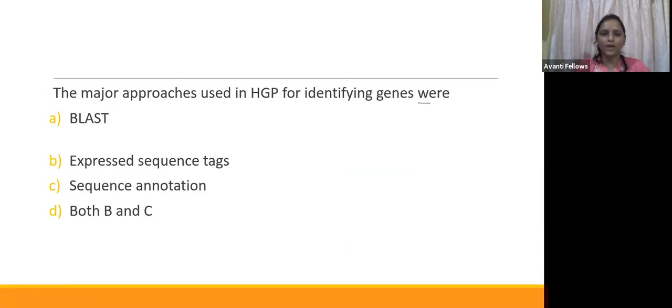Guys, here is a question for you. The major approaches used in the Human Genome Project for identifying genes, which I have told you in the methodologies used by the Human Genome Project. Option A is BLAST. Option B is expressed sequence tags. Option C is sequence annotation. Option D is both B and C. Very good, Tejas. Yes, your answer is correct.